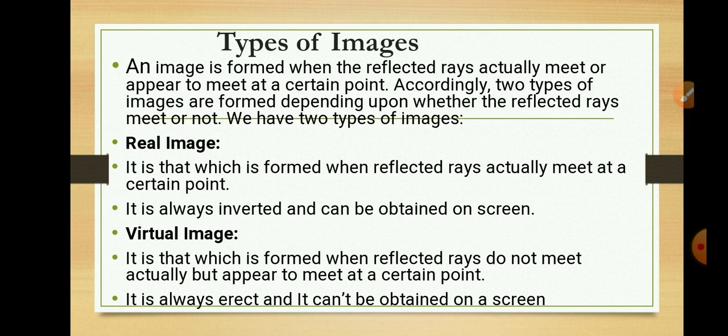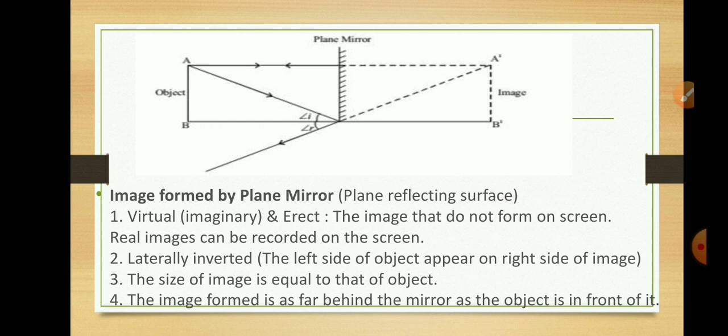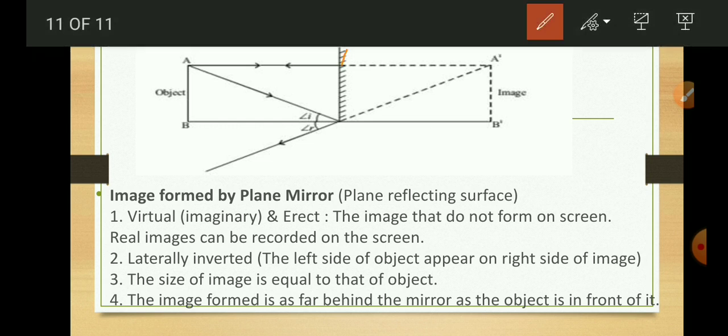Now we will discuss the plane mirror and the image formed by it. In this diagram you can see the plane mirror. Object AB is placed in front of the mirror. The light is incident on the mirror, which is a flat reflecting surface. After incidence the light gets reflected, and those reflected rays do not meet each other in front of the mirror.